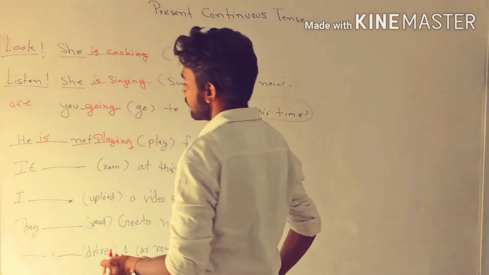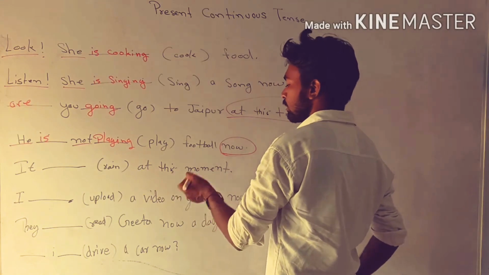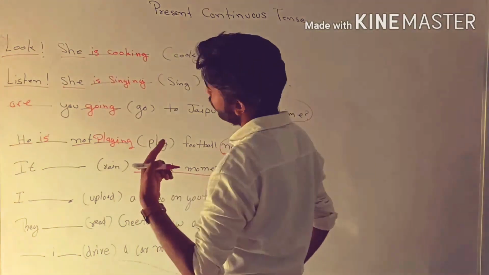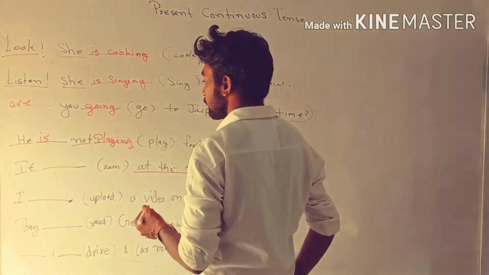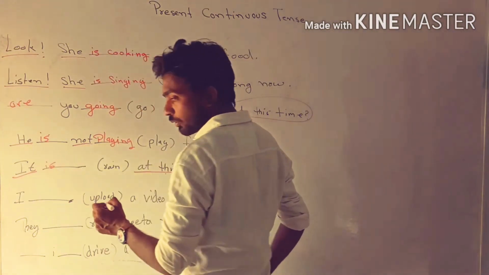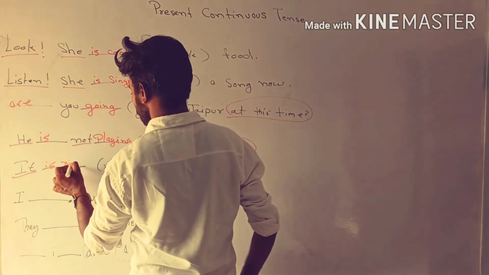If we talk about the next sentence, it blank rain at this moment. At this moment is our adverb, and this adverb is of present continuous tense. Second thing, our subject is it, which means a singular subject. With singular subject we use is in present continuous tense, and we use ing with the main verb.